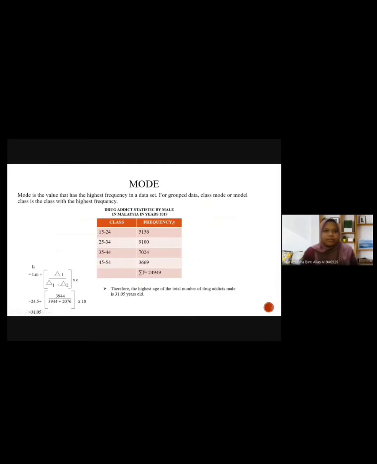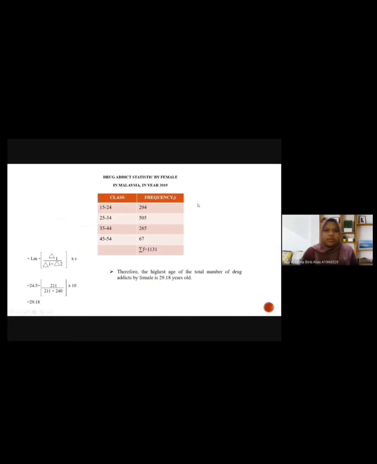Next is the mode. This is the formula to calculate the mode, and we get 31.05. Therefore, the most common age of male drug addicts is 31.05 years old. And this is the table for female, and we get 29.18. Therefore, the most common age of female drug addicts is 29.18 years old.